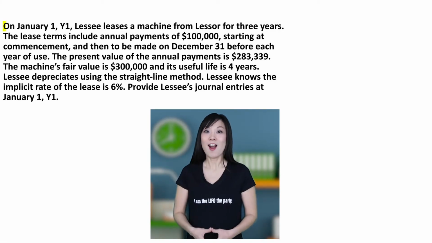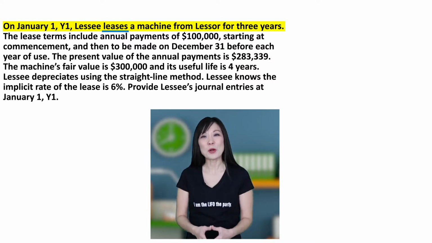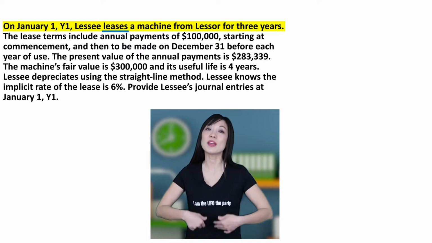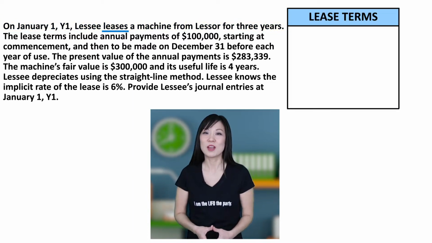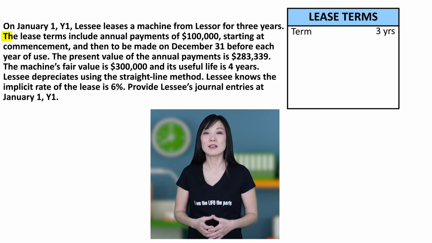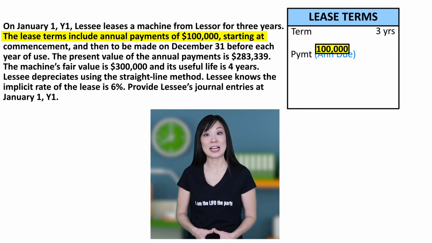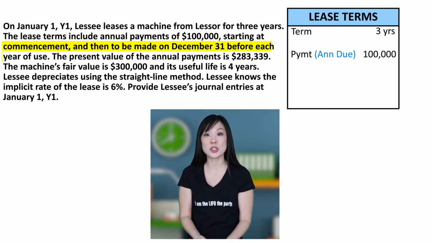The prompt reads, on January 1, lessee leases a machine from lessor for 3 years. This tells us it's a lease question. An important part of the exam is organizing the information that they give you and anticipating where the question is going. Here, let's organize the lease provisions. We just read that the lease term is 3 years. Back to the prompt. The lease terms include annual payments of $100,000 starting at commencement, and then to be made on December 31st before each year of use.